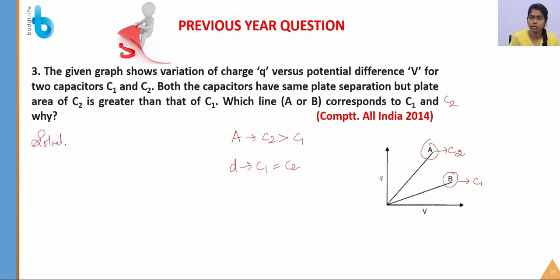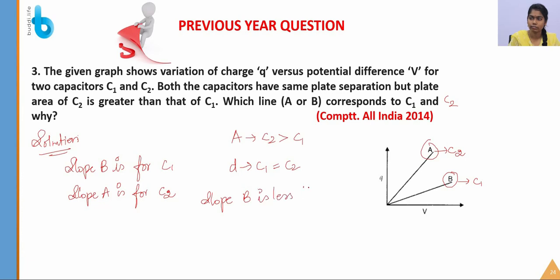So the solution: the slope B is for C1 and the slope A is for C2, because the slope B is less than the slope A. So slope A is for the capacitor C2 and slope B is for the capacitor C1. Okay student, let's solve the next question.